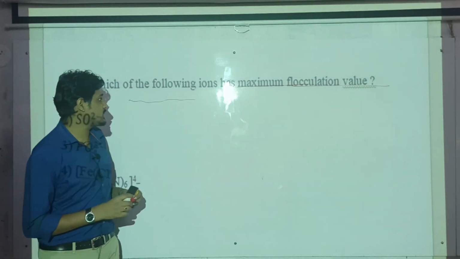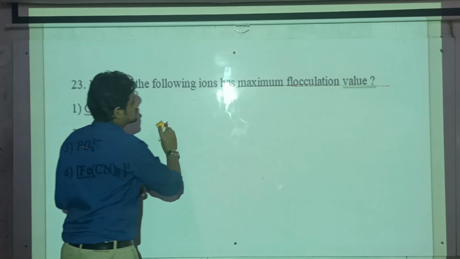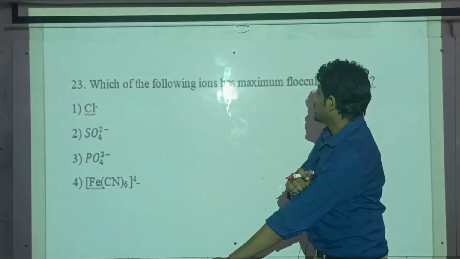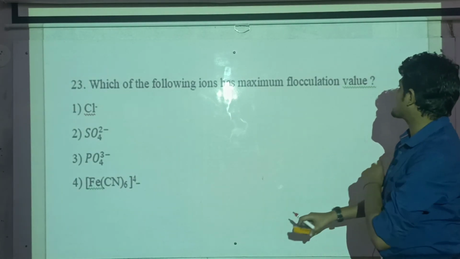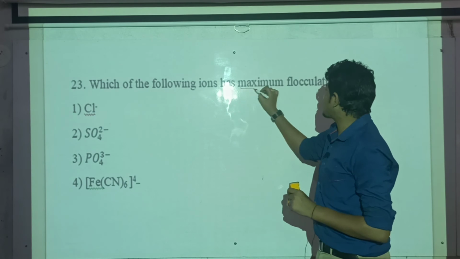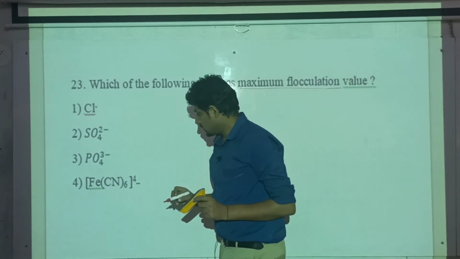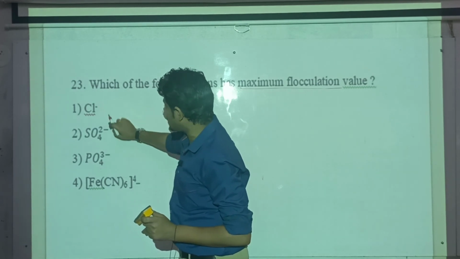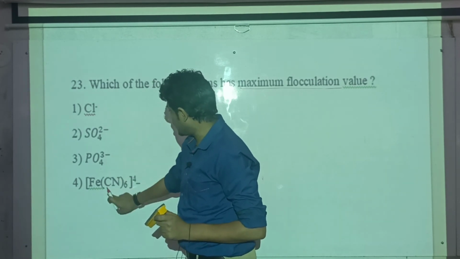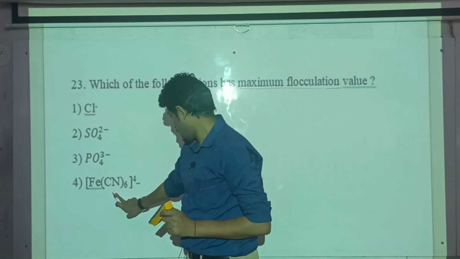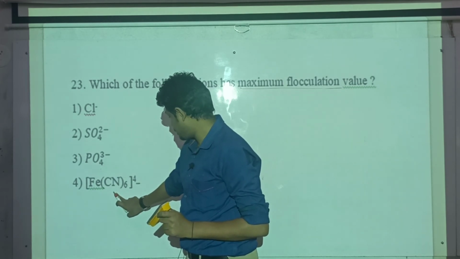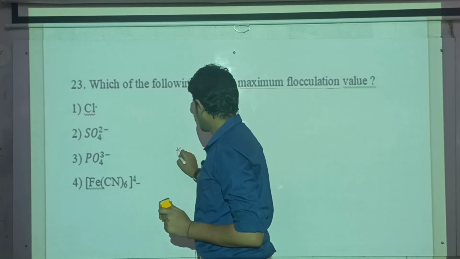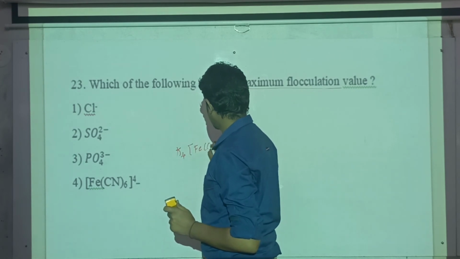Then moving on to the next. Again the same type of question, but instead of positively charged, it is negatively charged. Which of the following ions has a maximum flocculation value? Again they are asking maximum flocculation. So this one carries only a single negative charge, this carries two negative charges, this 3, this 4. This will carry -4 outside, meaning potassium ferrohexacyanoferrate.